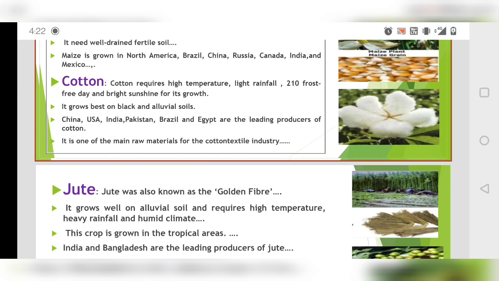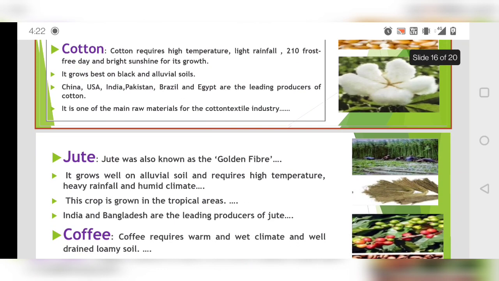Okay, next we have China, USA, India, Pakistan, Brazil, and Egypt. These are the leading producers of cotton. Then it is one of the main raw materials for the cotton textile industry. Of course, cotton fiber is very much required for making shirts, cotton shirts, and all this. So the cotton textile industry is growing just because of this raw material cotton, and it is grown in Gujarat, Maharashtra. In India, if we talk about the places, so Gujarat, Maharashtra, there you see a lot of cotton textile industries.